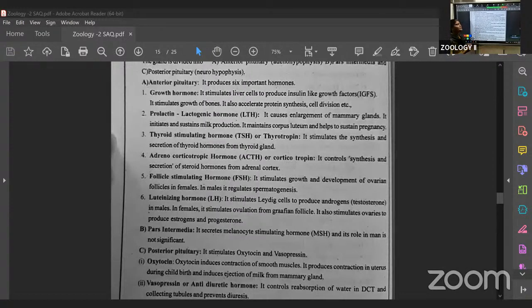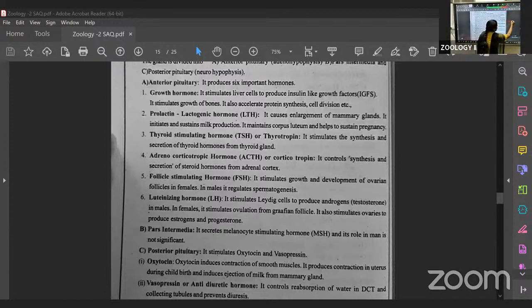The pituitary gland is present behind the hypothalamus. What is the hypothalamus? This is one part of the brain. The diencephalon has the thalamus, epithalamus, and hypothalamus. The brain is divided into three parts: forebrain, midbrain, and hindbrain. In the forebrain, the last part is called the diencephalon.